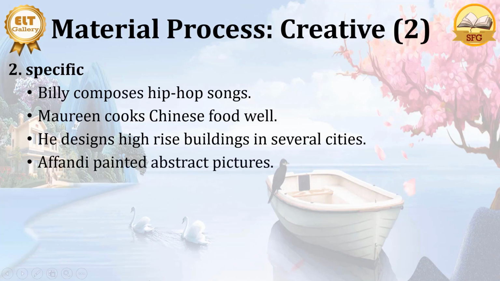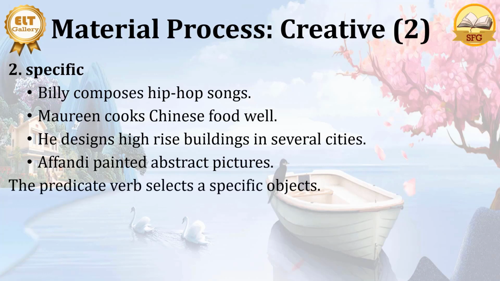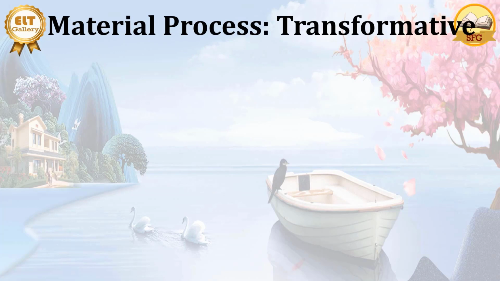I finally painted abstract pictures. So here painted is also specific because it can only occur with pictures or objects which can be painted. The predicate verb here selects specific objects. So if we have compose, cook, design, and paint, then the object or the thing which comes after it must be specific. Only certain things can occur with these verbs. Then we have transformative. The first we have elaborating.